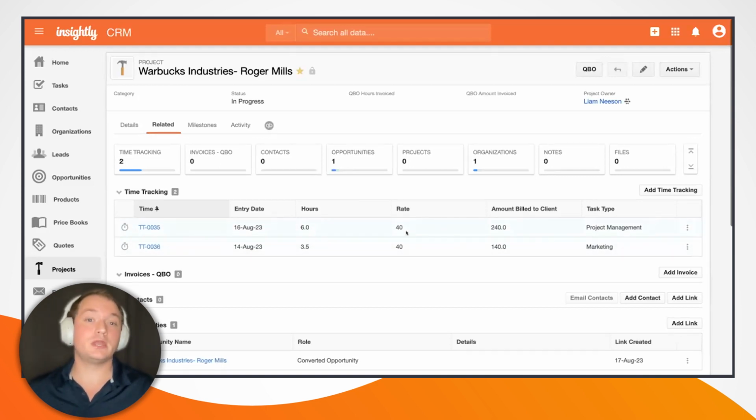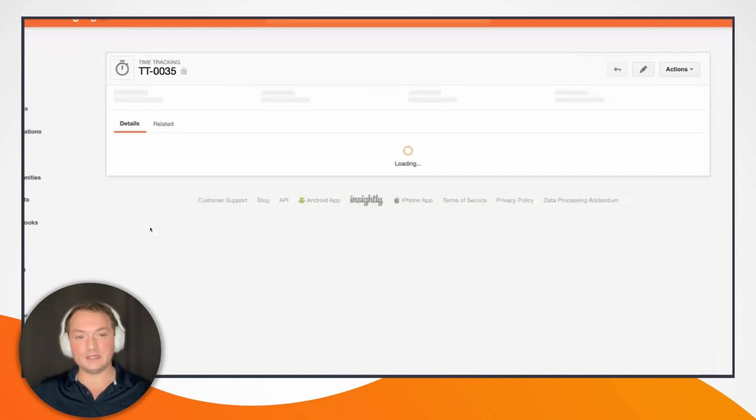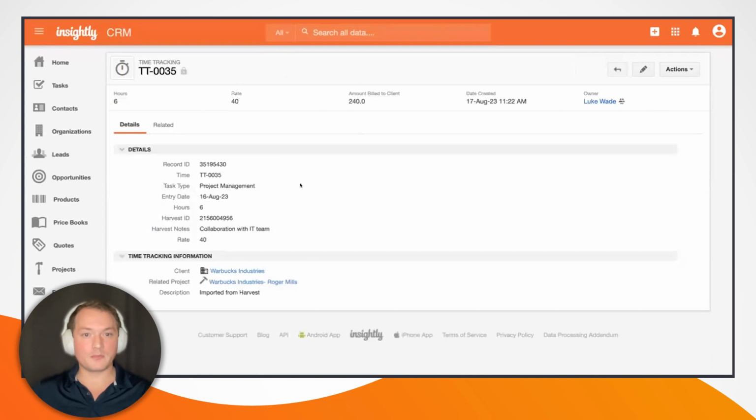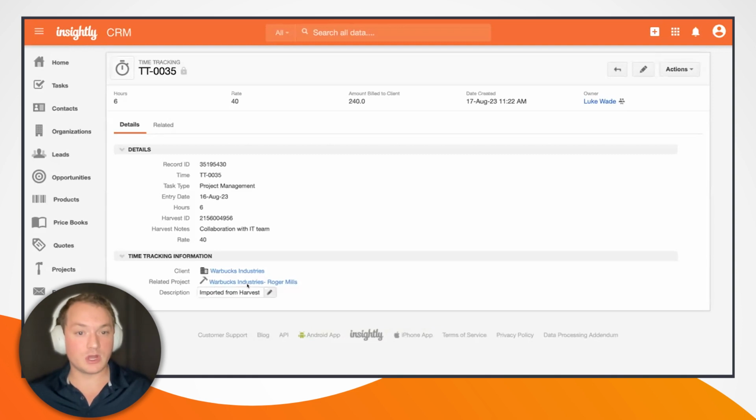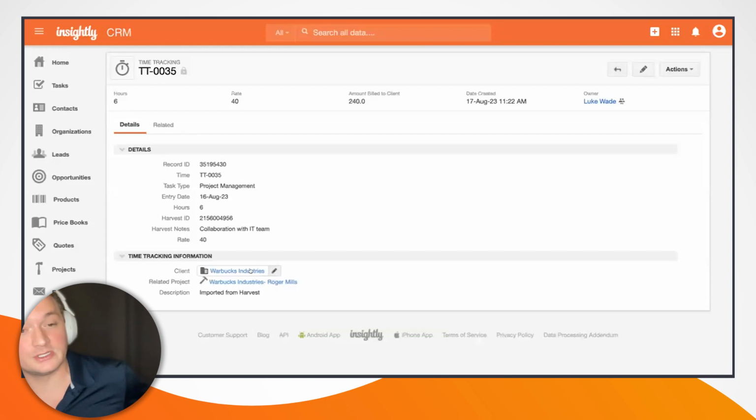And we've also pulled in rates from Harvest. So those are both billed at $40 an hour. So here we have the subtotal for each line item. If I open either of these up, I just opened up my project management time tracking entry from Harvest. We can see that we have brought in Harvest notes as well. So this project management time tracking entry was for collaboration with the IT team. And of course, it's linked to our Insightly project as well as the Warbucks Industries organization.